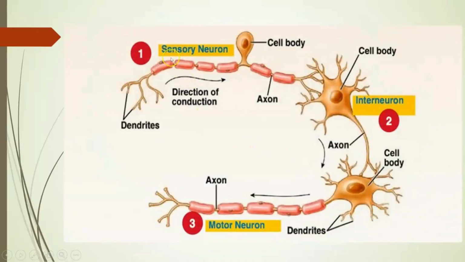Now see here, as we already learnt about the sensory neuron, what's the function of the sensory neuron? It gets the signal from the external stimulus through dendrites and passes the signal to the cell body through the axon. It then reaches the next neuron, that is the interneuron or the relay neuron, which receives the signal from the axon. So the gap between the two neurons we call what? Synaptic gap. In return, from the relay neuron, the signal is passed from the axon to the dendrite of the other neuron. It carries the signal, and from the axon it goes to the effector organ to respond to the external stimuli. That we call the motor neuron.